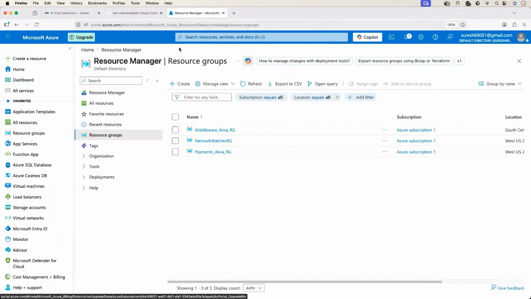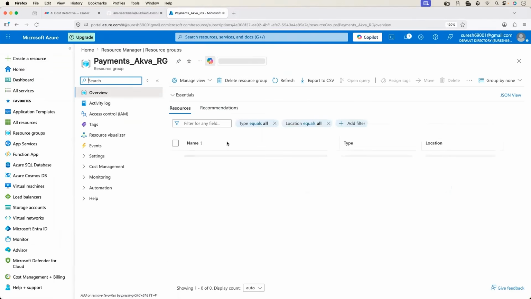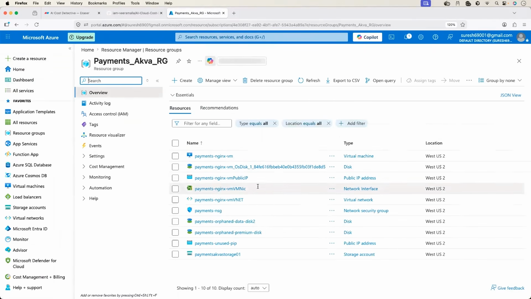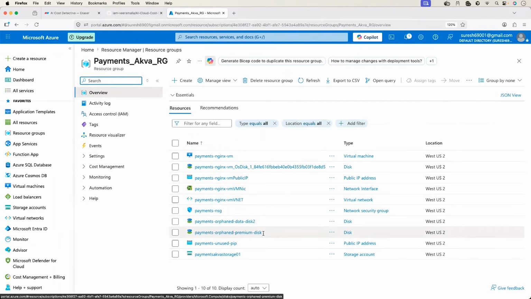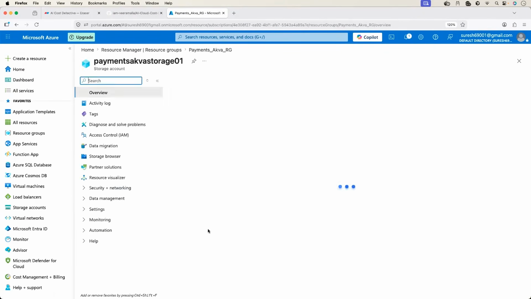So you can see this is my Azure account. I've created two resource groups here. The payments resource group, where I have a bunch of resources. For example, in the payments resource group, I have an Nginx virtual machine. Then I have networking related to the Nginx virtual machine. I have some premium disk. I have an orphan data disk. Along with that, I also have a storage account.